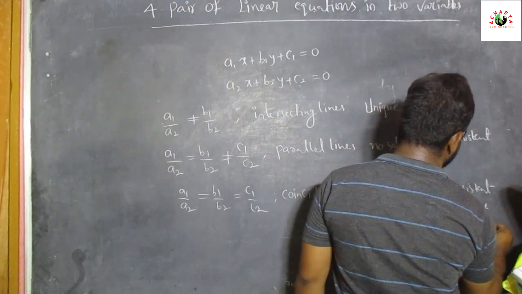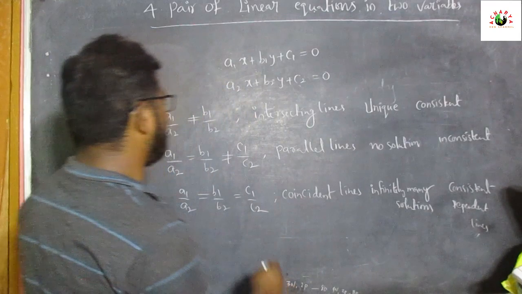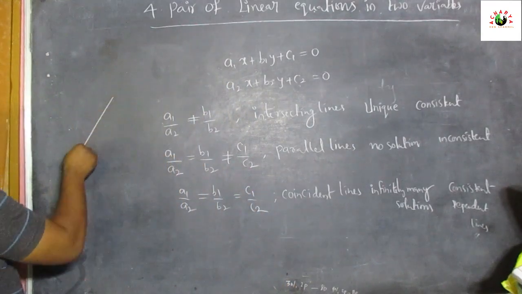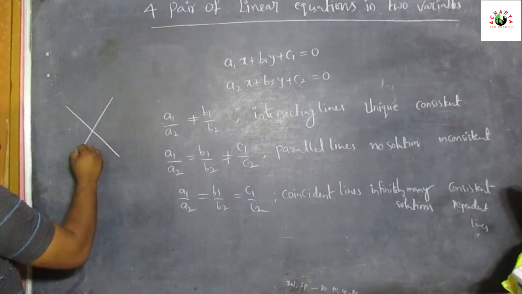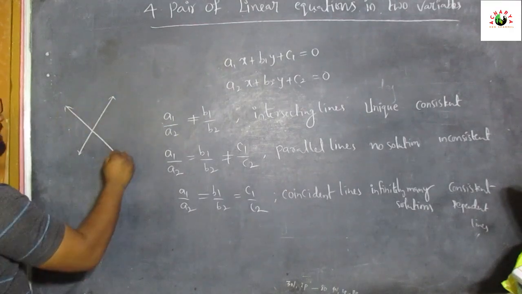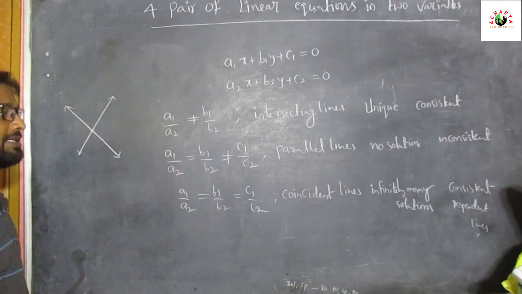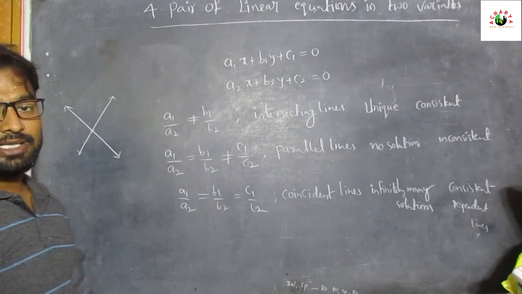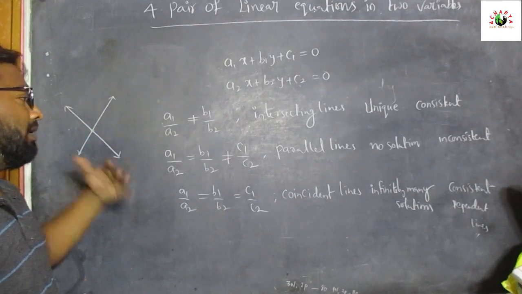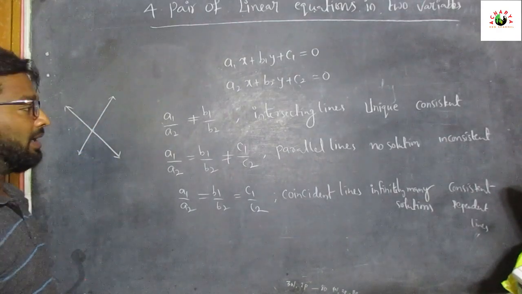Why dependent lines? Already we know what intersecting lines mean. These two lines intersect at one point. Those lines we can call intersecting lines. They do not depend on any lines.